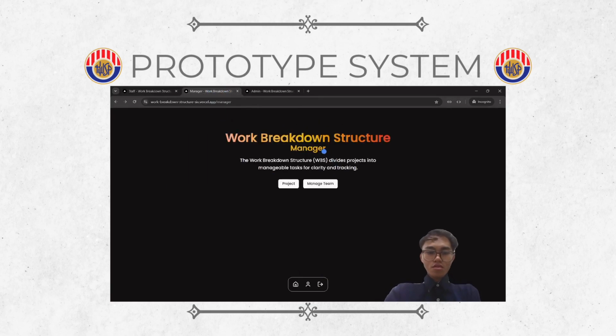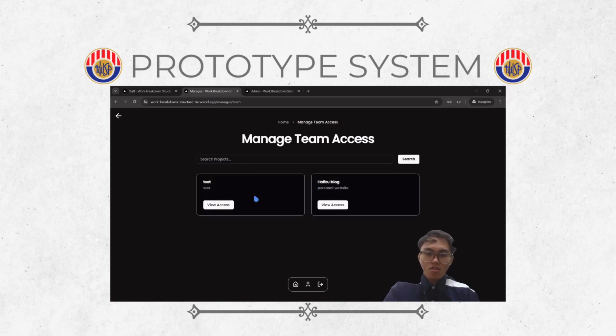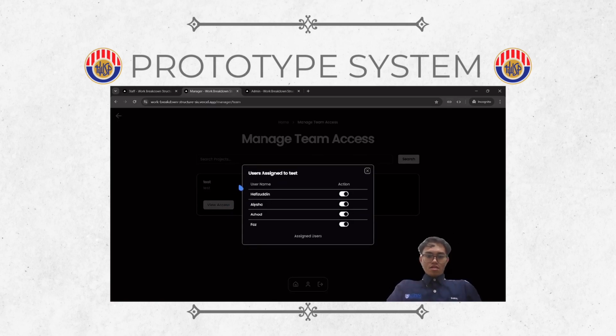Next, we will move along to the manager side. This is the dashboard page. We have two buttons, one to navigate to the project and one for manage team. We will go to manage team first. As you can see, we can switch on or off the users that we want to assign.